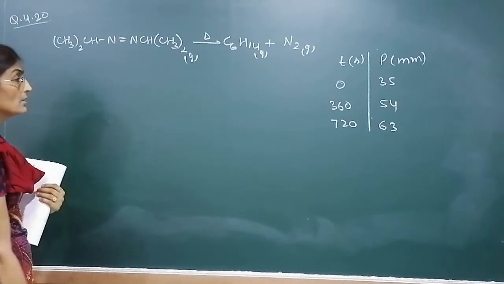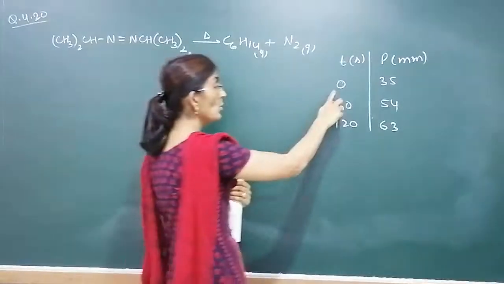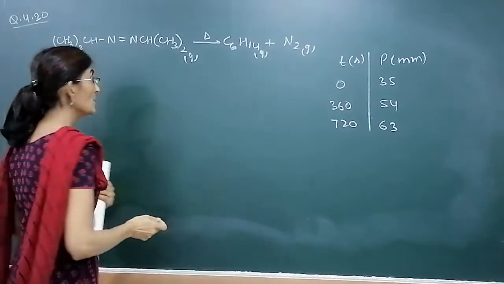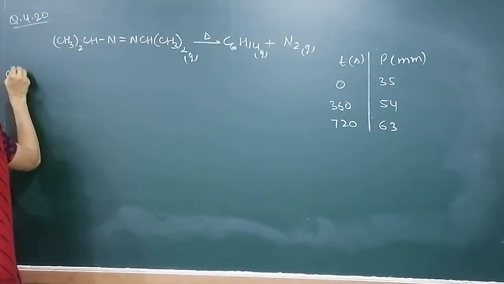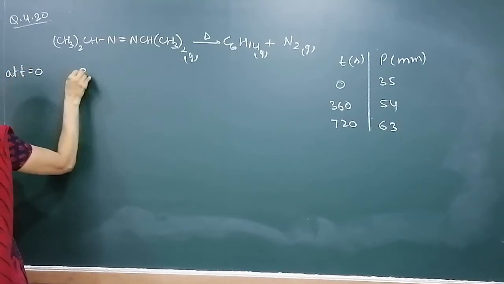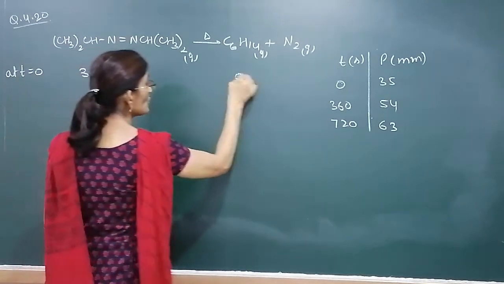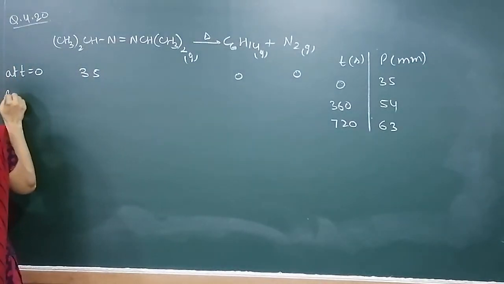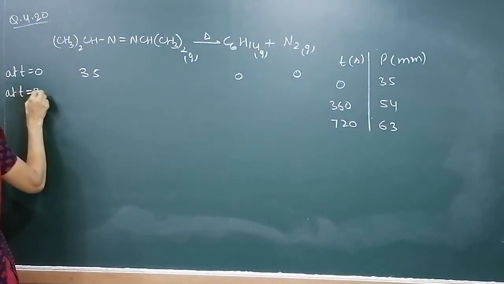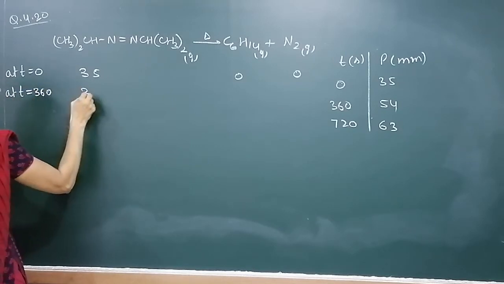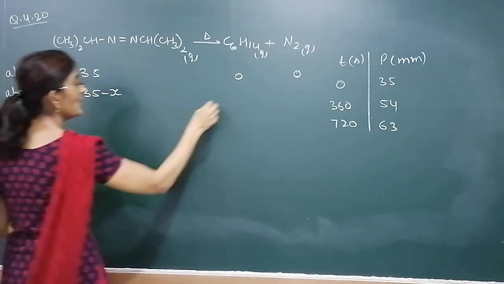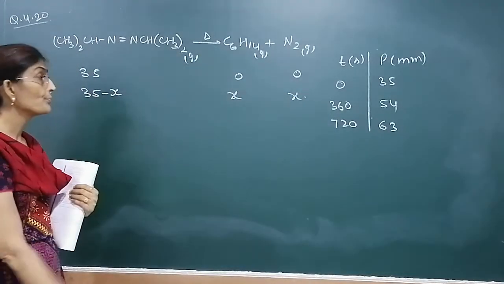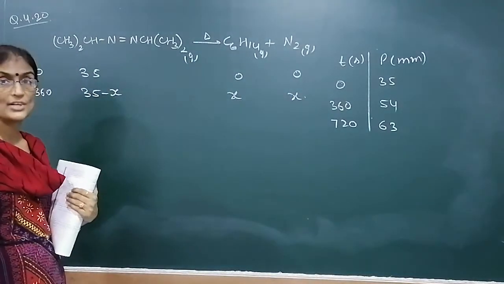How to do it? This is initial, at time 0. The pressure is given as 35. So let the initial pressure at time 0 be 35 for azoisopropane, and these two will be 0. Suppose the left pressure at time 360 seconds is 35 minus x. This would be x and this would be x. These are the left pressures at time 360.